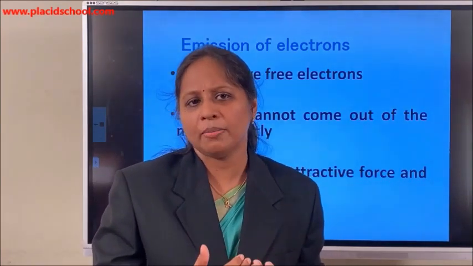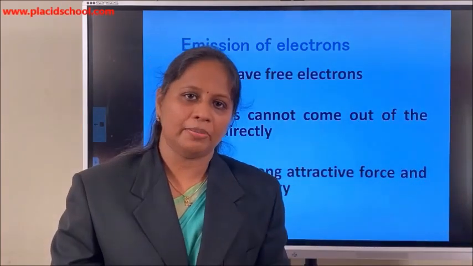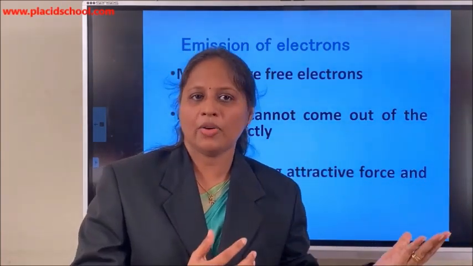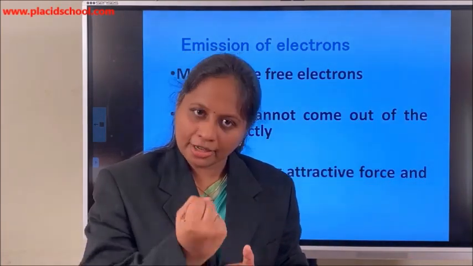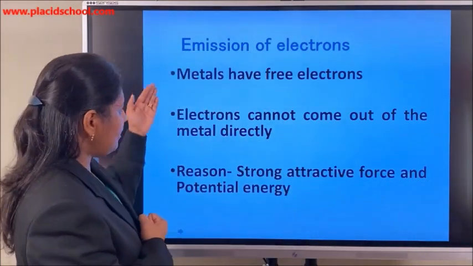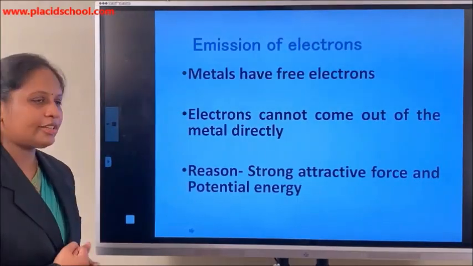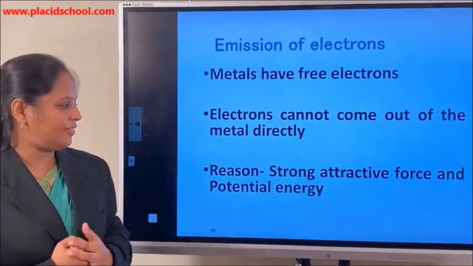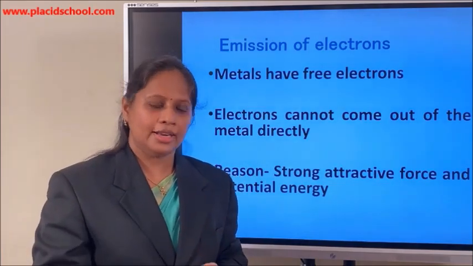If an electron tries to come out from the surface of the metal, an equal positive charge will be developed on the metal surface. So this positive ion and the electron experience a greater attractive force, so that this electron is held back to the metal surface. So the electrons as such cannot come out of the metal surface, because of the strong attractive force between the electron and the positive ion, as well as the potential energy of the system, which you have learned in electrostatics.